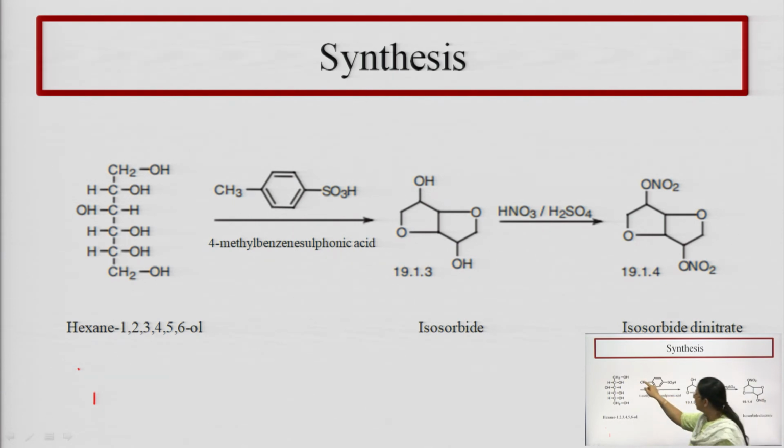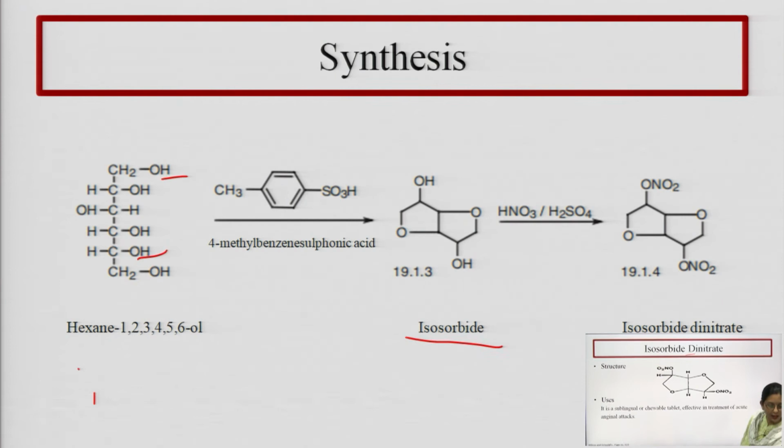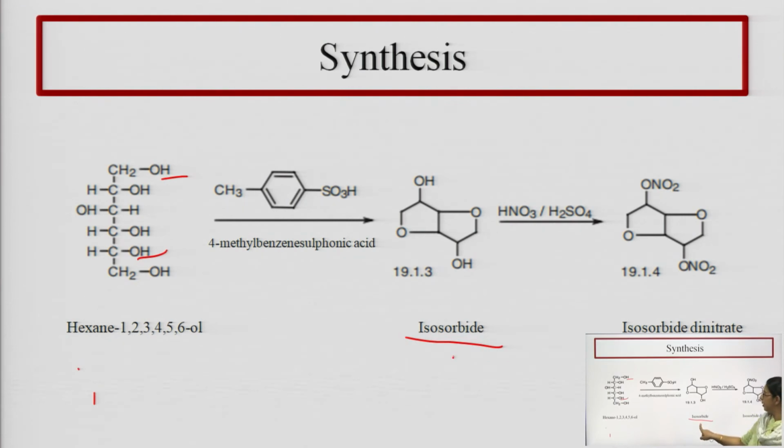Okay, meaning H2O will be removed from the OH groups, and it is a cyclization. After cyclization it will form isosorbide. And what do we want to form? We want to form the dinitrate. And in the first reaction, what is prepared? Isosorbide is getting prepared. Now our aim is to introduce two nitro groups, and we have discussed that to introduce the